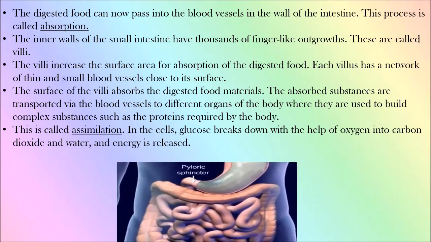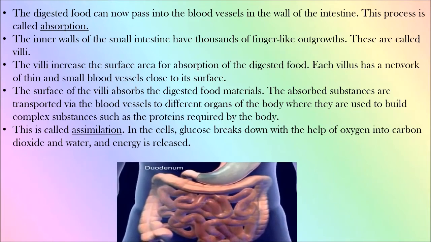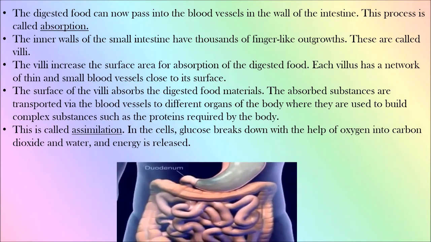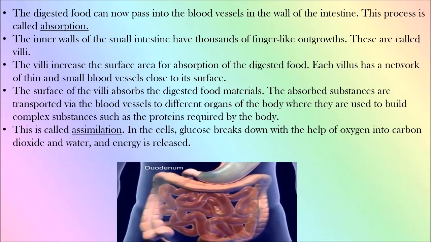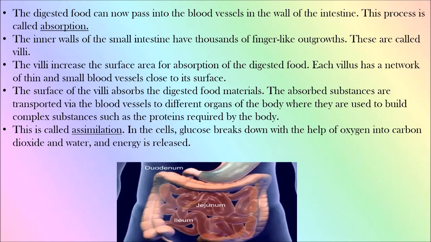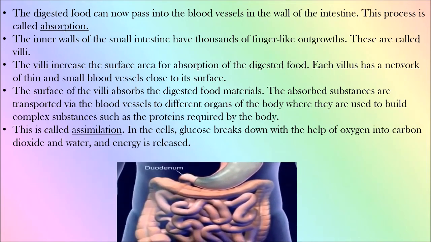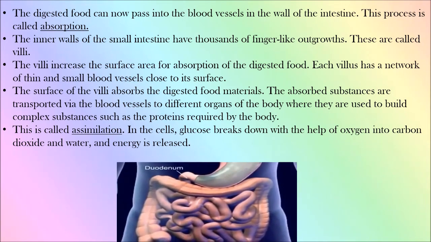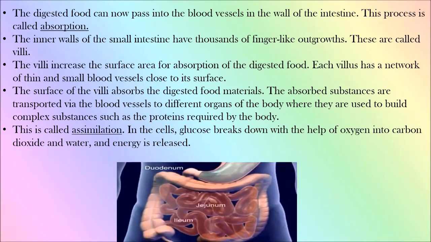Now when it reaches there, the nutrients are used to build complex substances such as protein. Now we said that the proteins and carbohydrates need to be broken down into simpler substances, not complex substances. Everything should be broken down so that the body can easily use them. But when these travel there, they have to transform into the way the body needs them. Like the proteins, in the form in which the body needs them, they have to be built into that so that the body can actually use them. Therefore it builds into complex substances such as proteins, and this entire process is called assimilation. You have to remember absorption and assimilation.